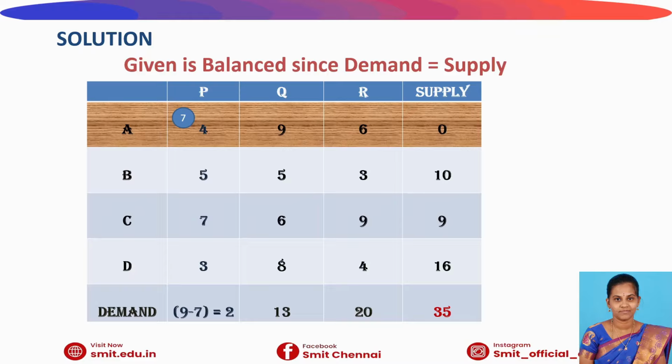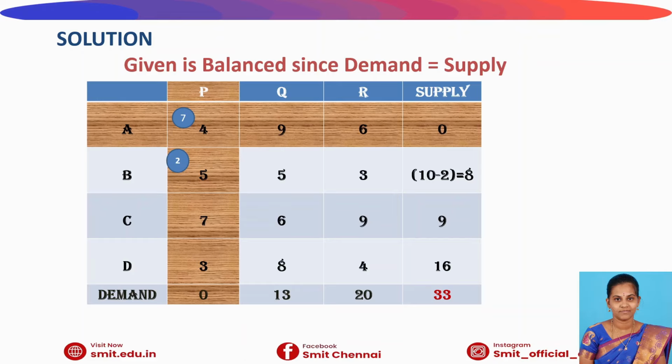So after assigning 7 as a left corner value, that first row value becomes 0, so that I eliminate the first row. After that assigning, we get a new matrix, with 2 columns and 3 rows. In the 2 columns, 3 rows, again we repeat the same procedure.